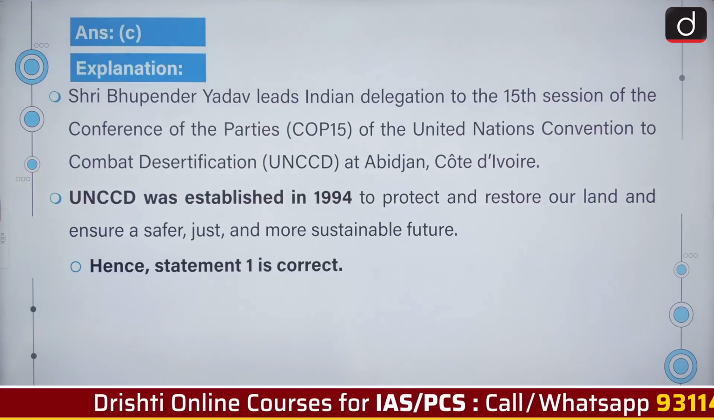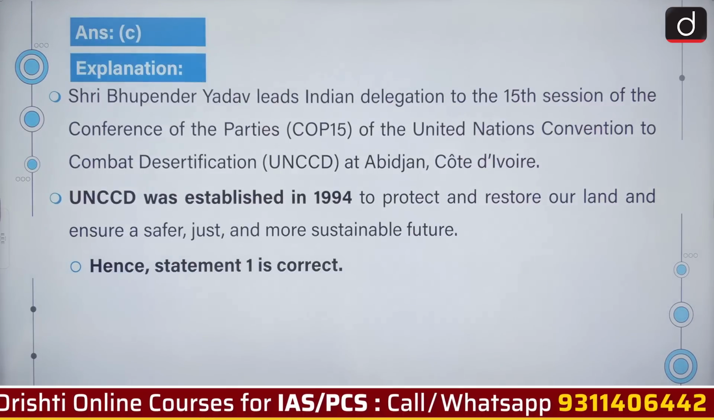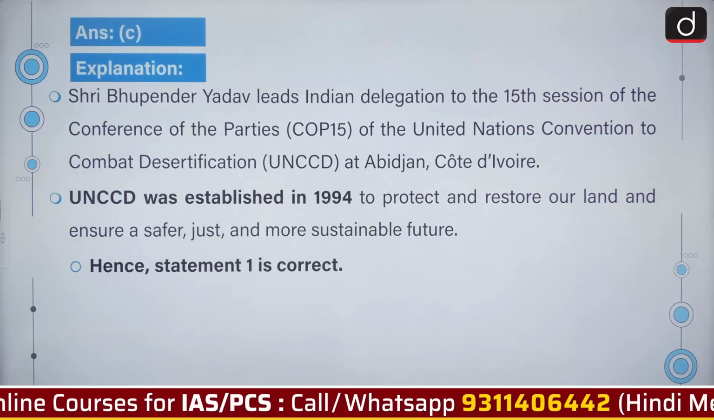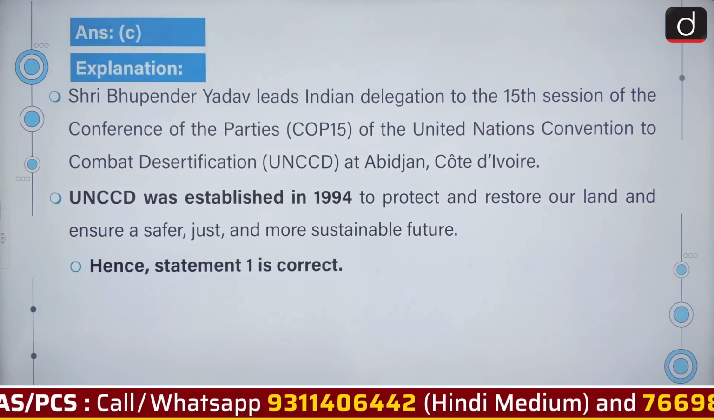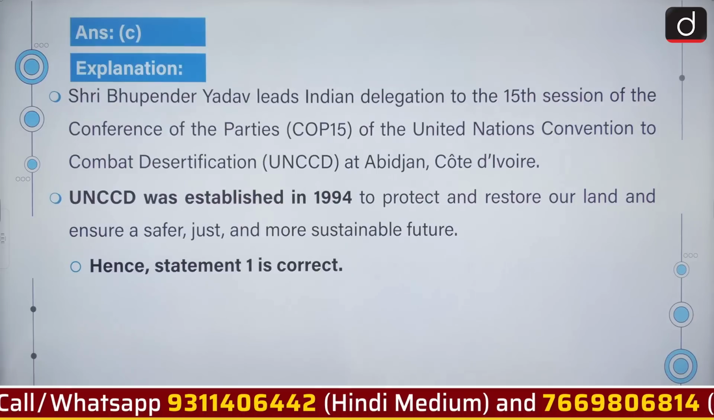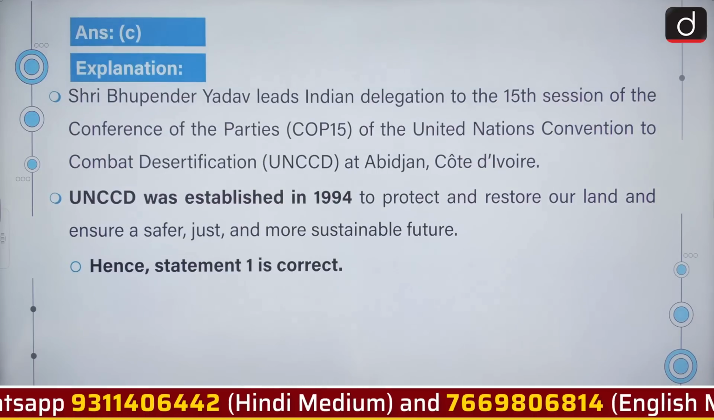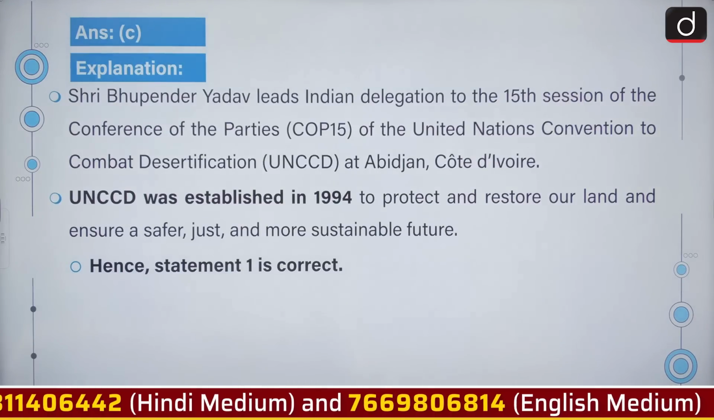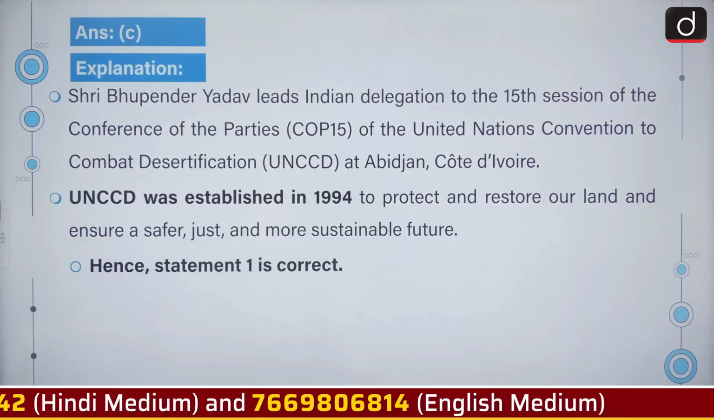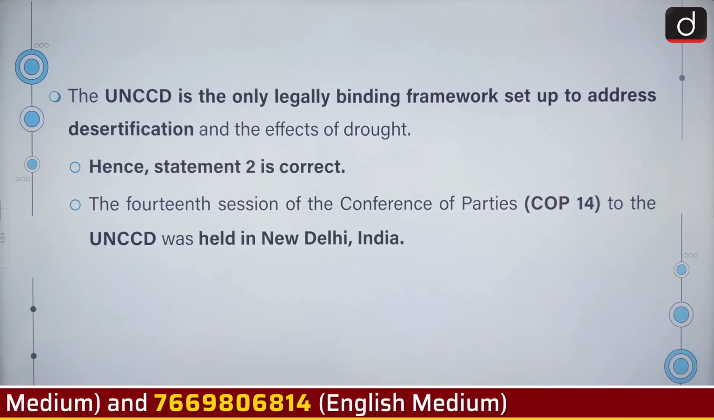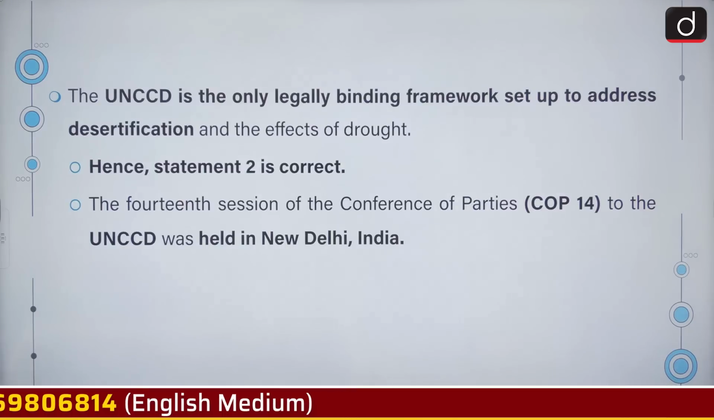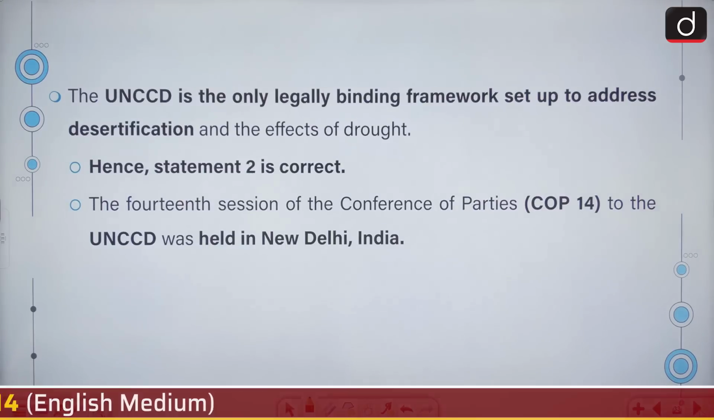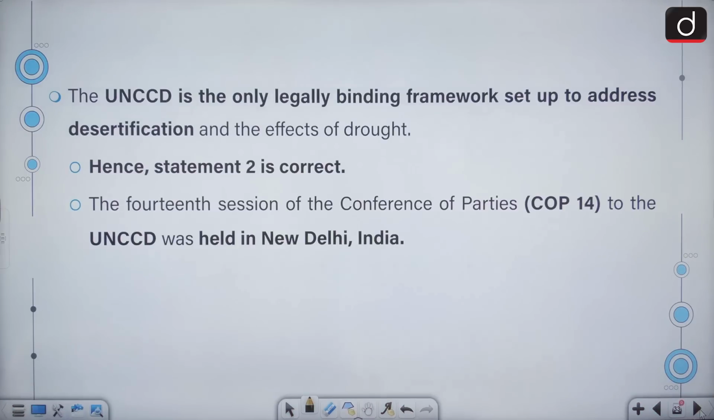Shri Bhupender Yadav leads the Indian delegation to the 15th session of the Conference of Parties of the UN Convention to Combat Desertification at Abidjan, Cote d'Ivoire. UNCCD was established in 1994 to protect and restore our land and ensure a safer, just and more sustainable future. The UNCCD is the only legally binding framework to address desertification and the effect of drought, and the 14th session of the Conference of Parties to the UNCCD was held in New Delhi, India.